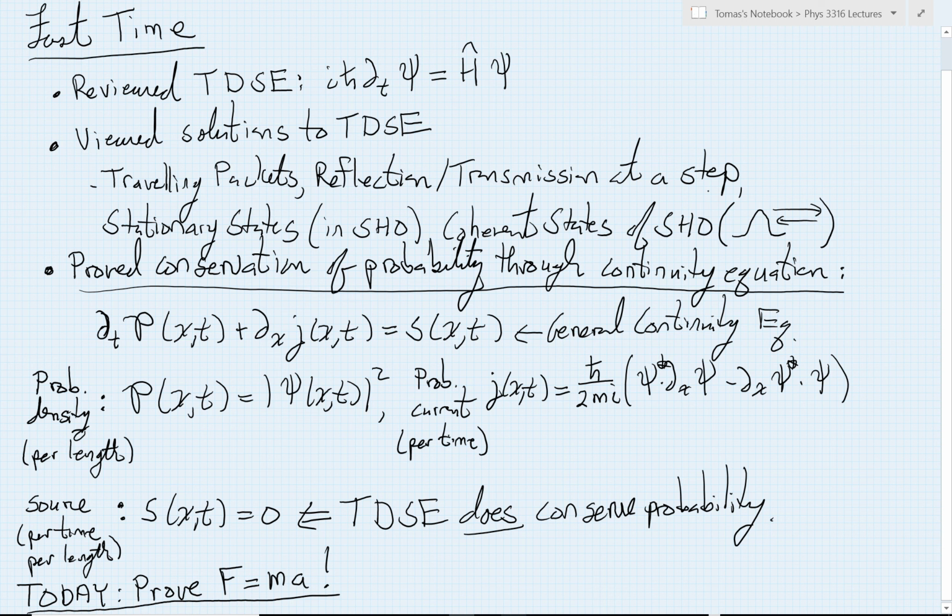Great, so those were the key results from last time. Today we have something very exciting, because today we're going to continue with these general considerations, and we're actually going to prove the famous Newton's equation, F equals ma.